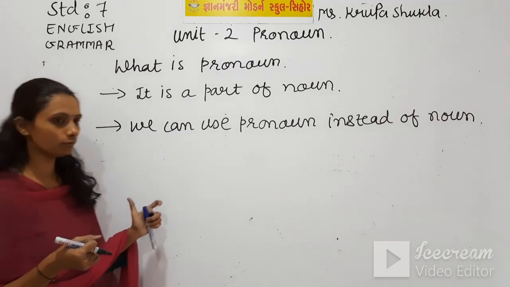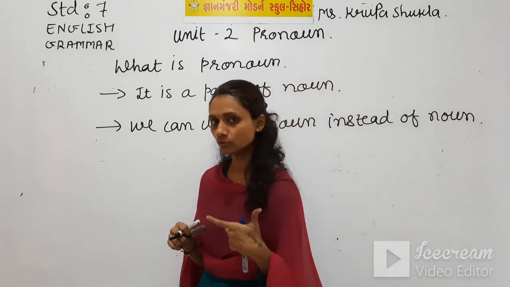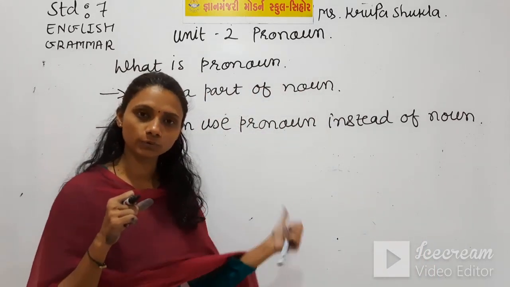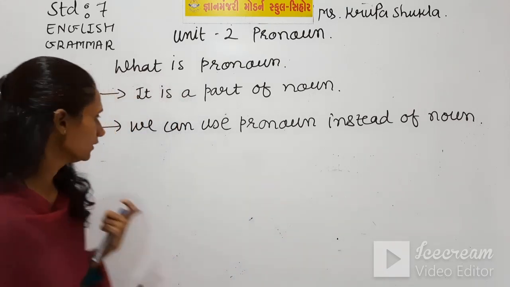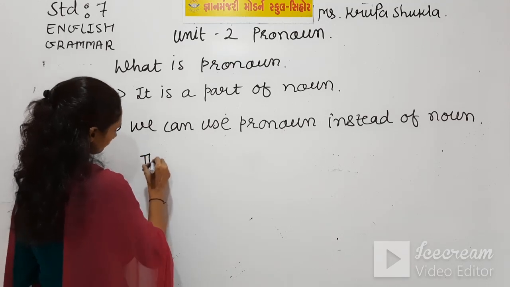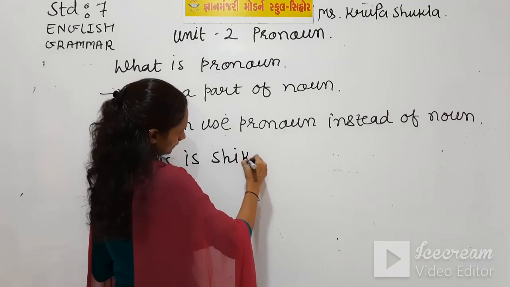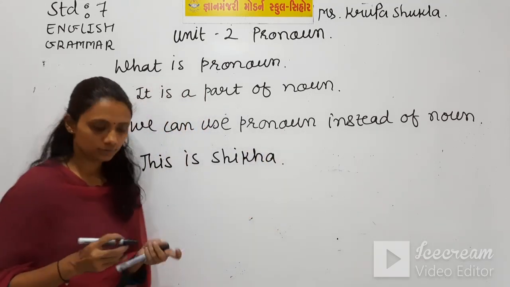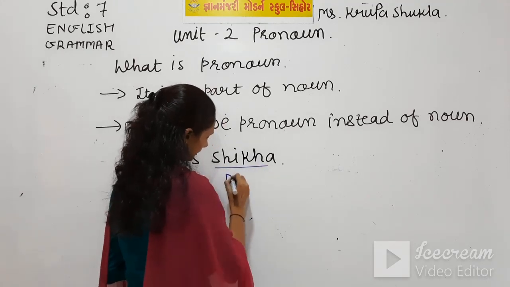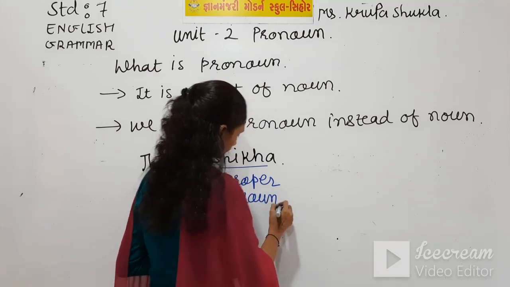So when you have two sentences at a time, in one sentence you have used a noun, and in another sentence you can use a pronoun instead of that noun. See, let me give you an example. This is Shikha. As you know, this Shikha is a proper noun.